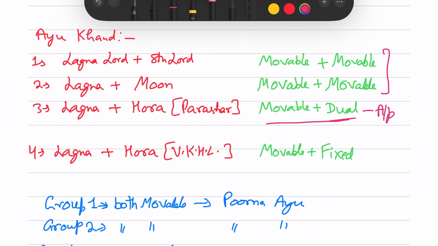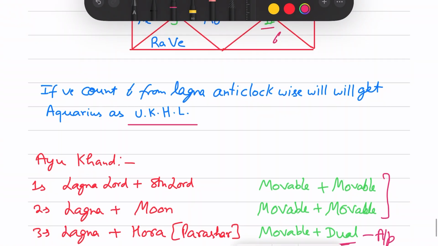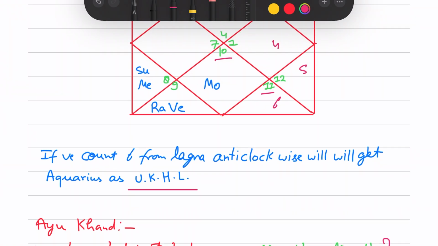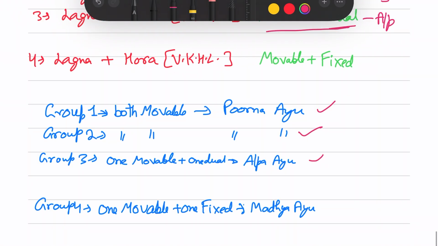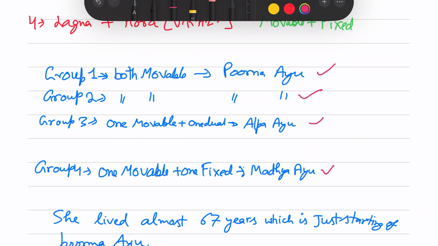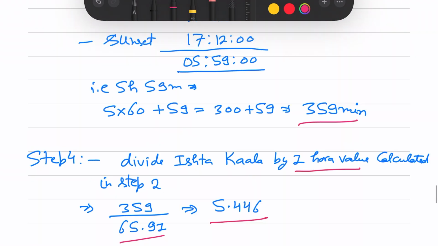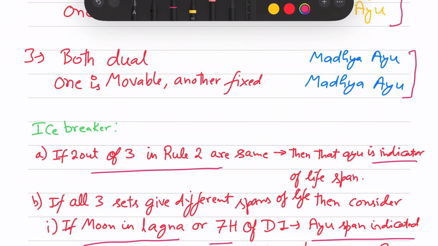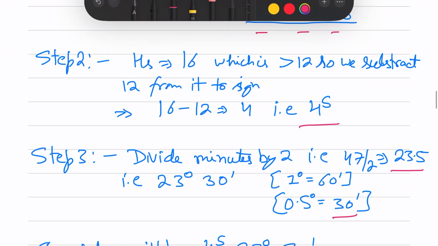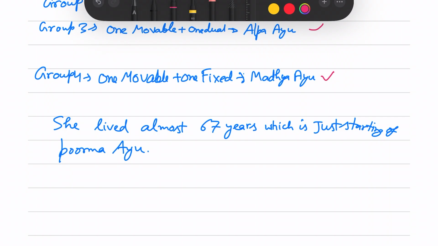We check from Lagna plus Vriddhi Karak Hora Lagna. So Lagna is movable and Vriddhi Karak Hora Lagna is Aquarius, which is a fixed sign. In Group 4, one movable and one fixed, so it is Madhya Ayu. Thus, two are giving Poorna Ayu. So we will consider Poorna Ayu as per this rule: if 2 out of 3 are giving the same, then we will consider that the indicator of the Ayu span. She lived almost 67 years, so it is just the starting of Poorna Ayu.